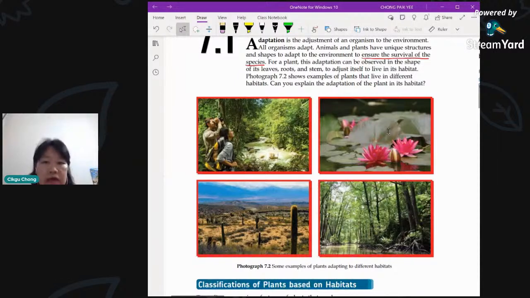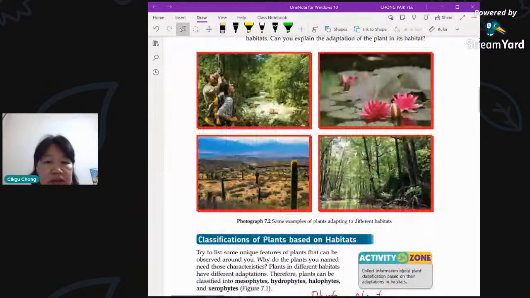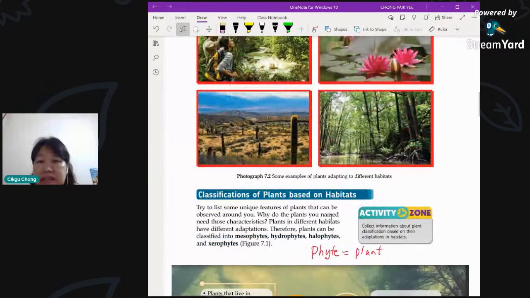Okay, and then there are some that live in very salty environments like paya bakau. Okay, paya. These are what we call the swamp areas. So the plants that live there are called halophytes. Okay, we're talking about the plant. So the word phyte actually means the plant. It's not talking about the habitat. The words mesophyte, hydrophyte, halophyte, and xerophyte are not referring to the environment. They're actually talking about the plant itself, because the word phyte actually means plant.